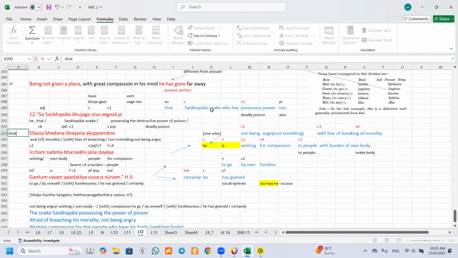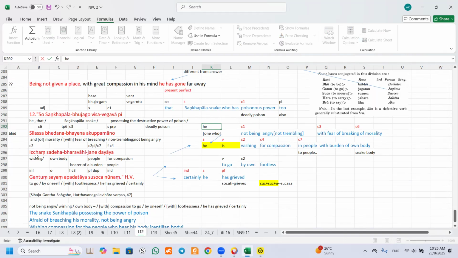Okay, so this is interconnected. That means in this case, what we do is, technically, if this is a snake, we take as he, we take as one. Then in this case, you should put he. That means it refers to this. Okay, now the third line.